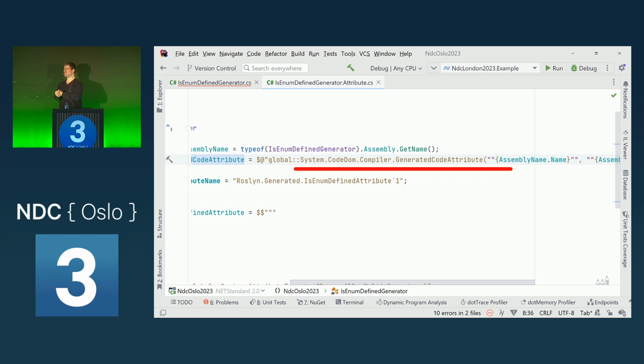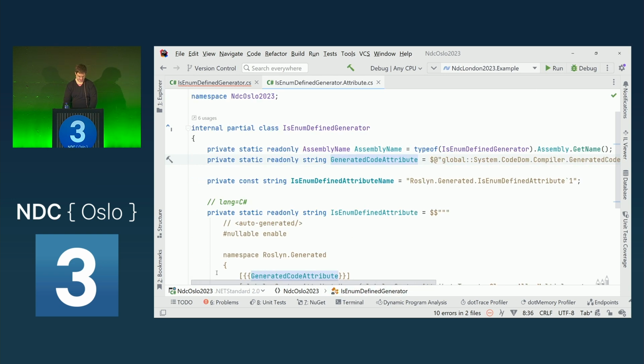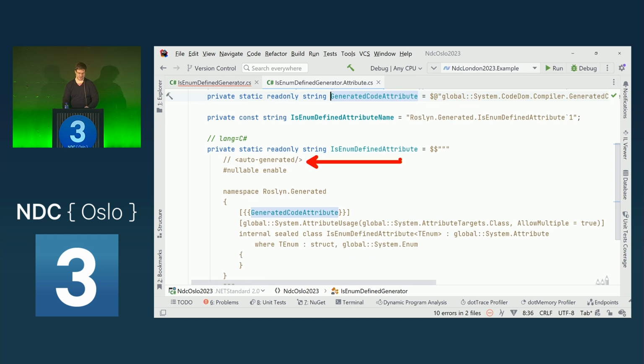There are a lot of best practices for how to generate code, like putting the generated code attribute on top of members and types that you generate, so that tooling knows that this is generated code. The auto-generated comment is good for Roslyn-based tools, because Roslyn gets the comment trivia as an input.